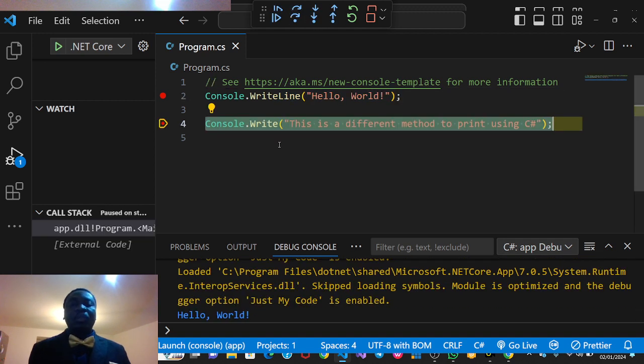Step over means like to leap over a wall. That means I'm leaping over this wall. That means I have to step over it. So if you take note of it, it just moves from line 2, skips line 3, and then moves to the next breakpoint. So step over moves from the first breakpoint to the other breakpoint.